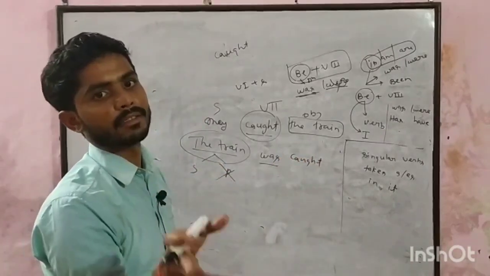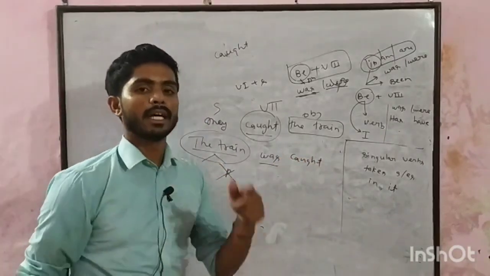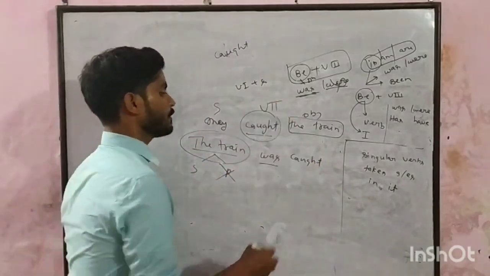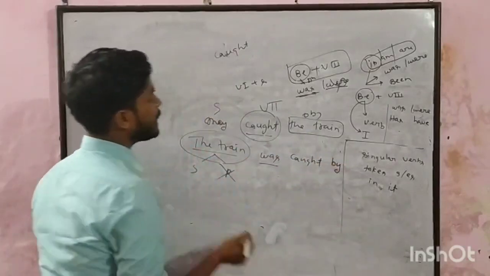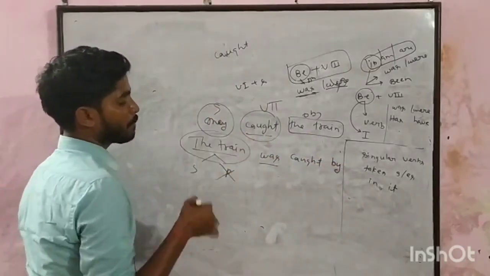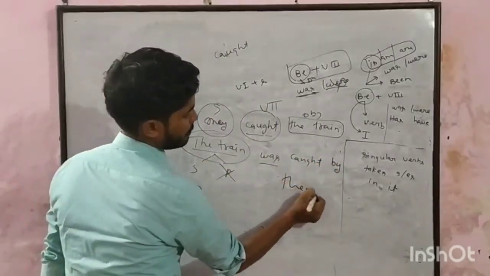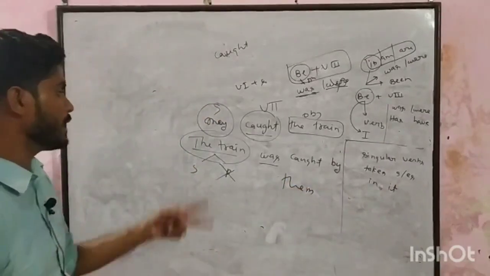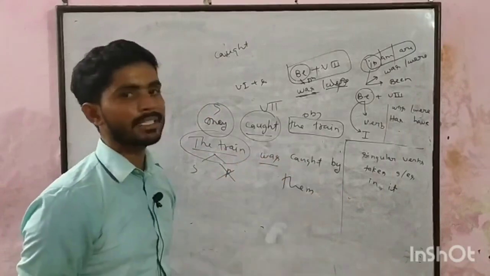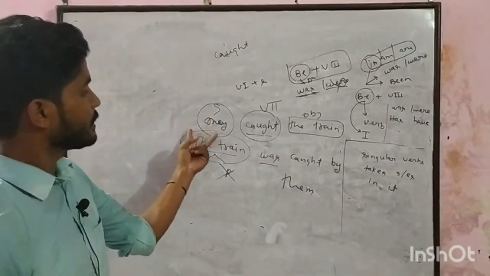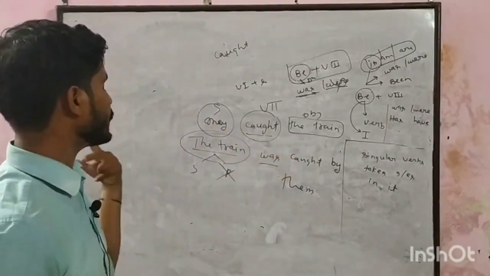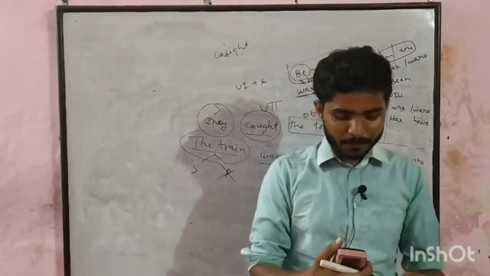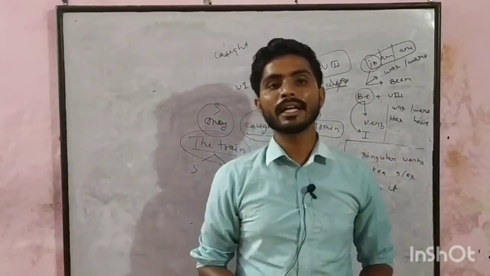Preposition plus agent. And what is agent? Agent is the objective case of subject. So we will put preposition by and the objective case of they is them. The sentence so formed is the train was caught by them. What was the active sentence? They caught the train. Passive of it is the train was caught by them. Passive is really very easy if you want to learn in an arranged manner.